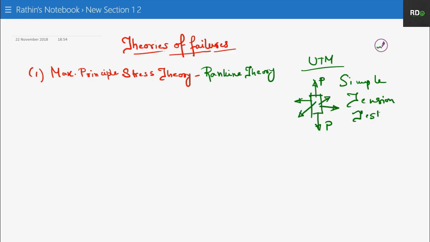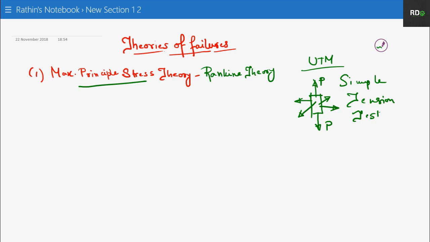If we pull it in different directions in a complicated state of stress, then as per the definition of the maximum principal stress theory, that is Rankine's theory, if the maximum principal stress during the complicated state of stress becomes equal to the maximum principal stress during the simple tension test, what will happen? The material will fail.